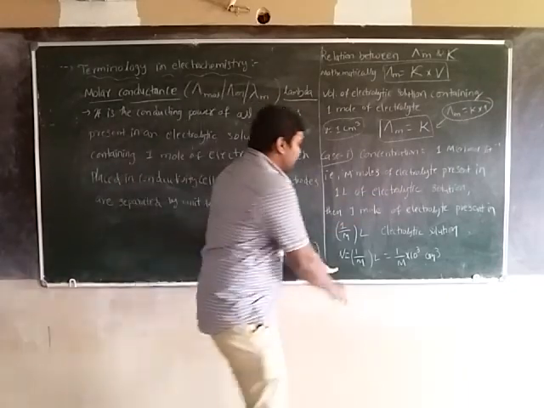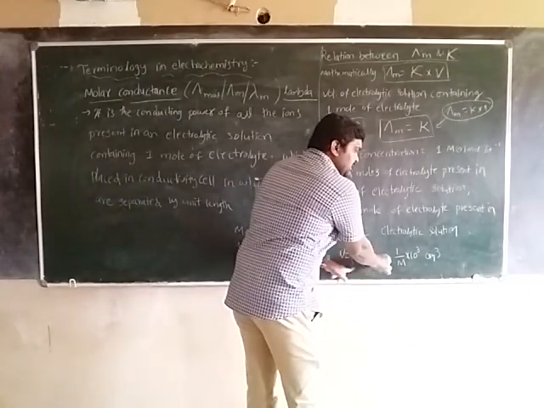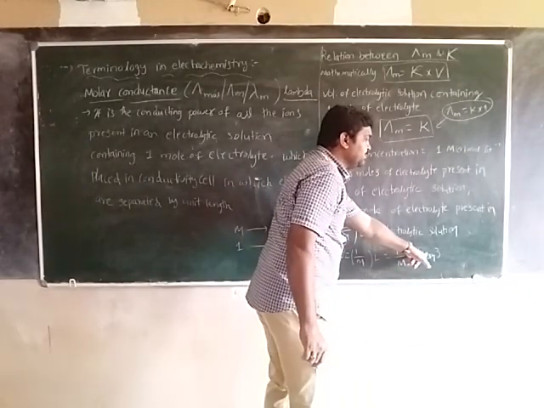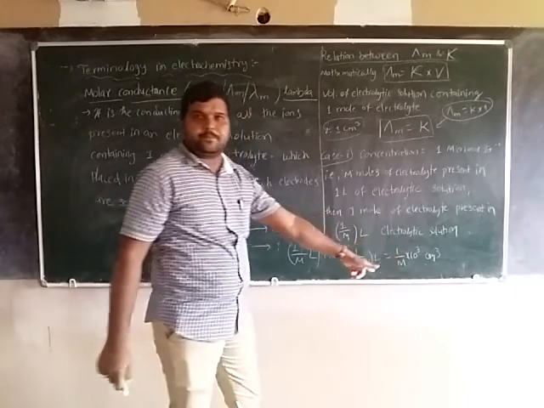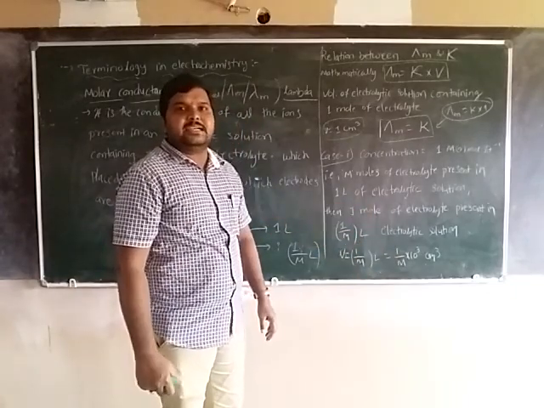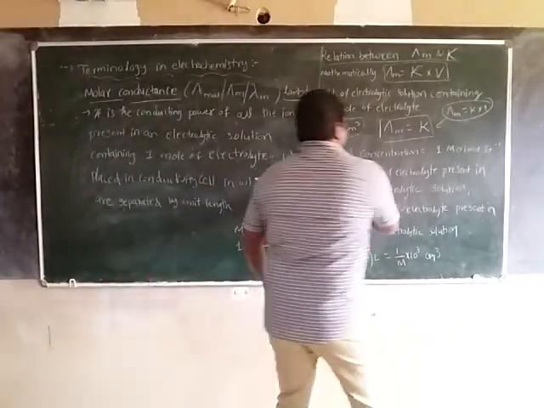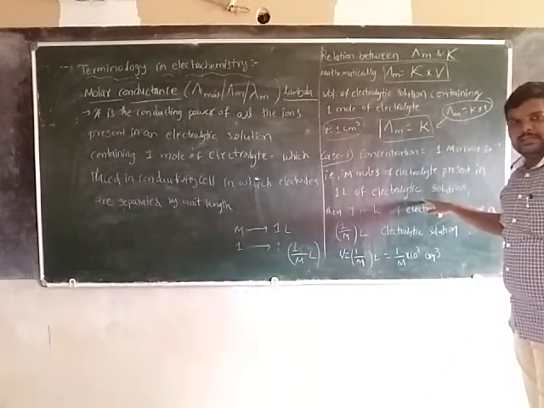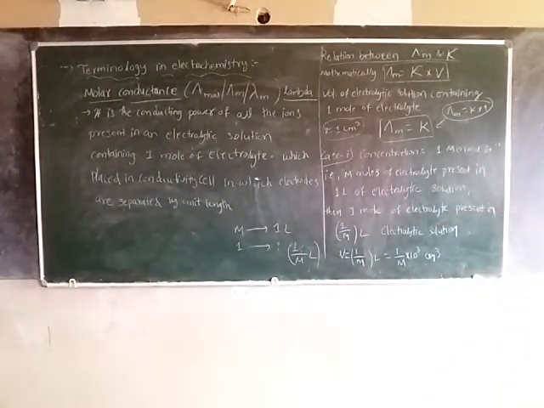Then V is equal to 1 by M liters, which is 1 by M into 10 to the power of 3 cm³, or mL. So we converted liters into cm³.